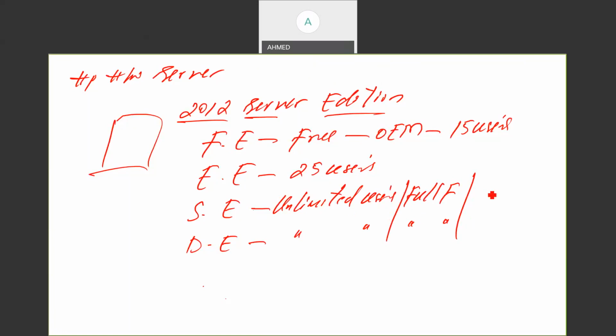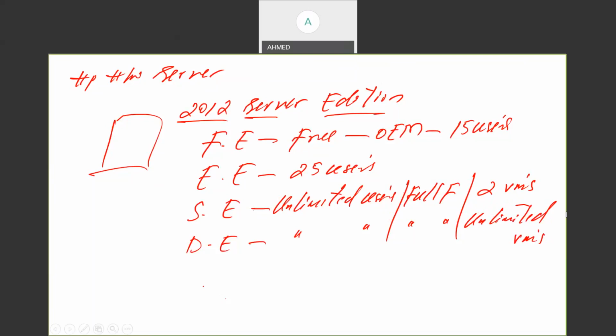So what is the difference here? The difference is, in Standard edition, we can create only 2 virtual machines. How many virtual machines? 2, free of cost. You can say 2 instances of Microsoft or 2 virtual machines. In Data Center edition, I can create unlimited virtual machines. So Data Center will support how many virtual machines? Unlimited. Standard will support only 2 virtual machines here.